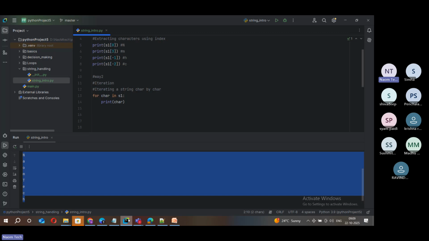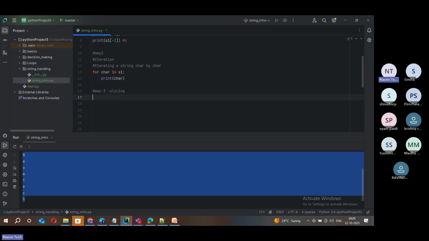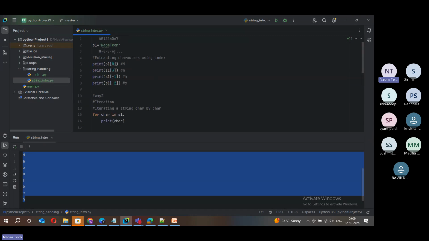Now let's apply it here. So way three, slicing. This is a very, very important thing, and we apply slicing a lot in our day-to-day development. Trust me. So how do we do this? Simple, right? We know about the architecture of indexing, how the index looks internally, and both types of indexing, positive and negative.